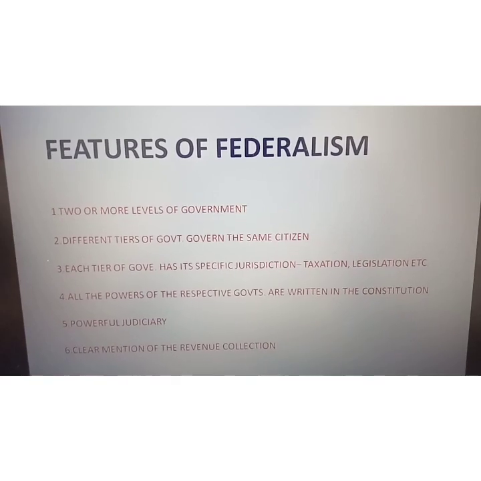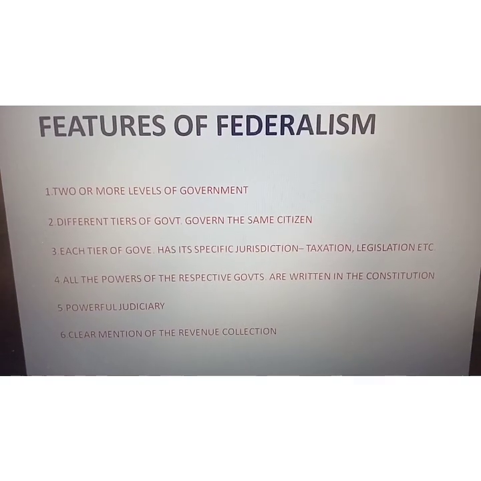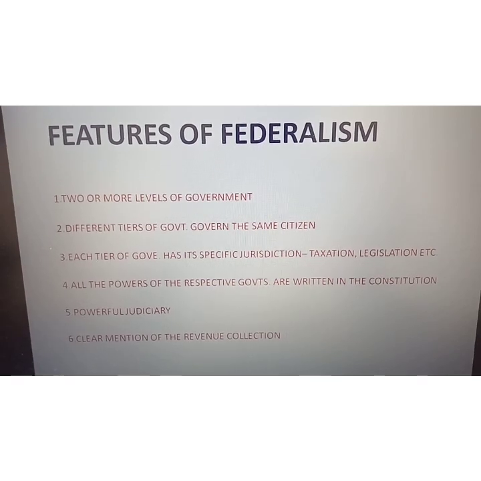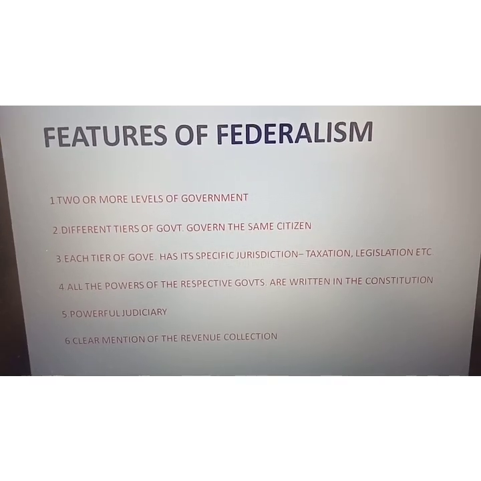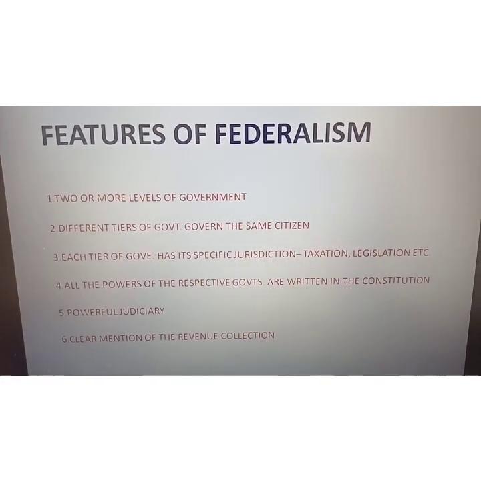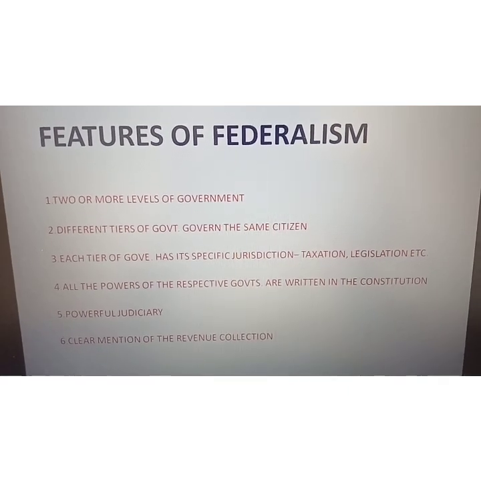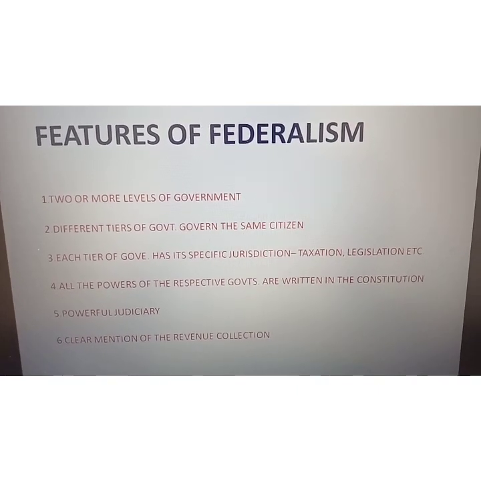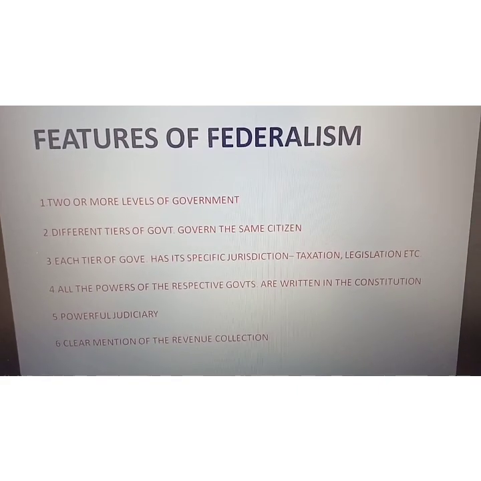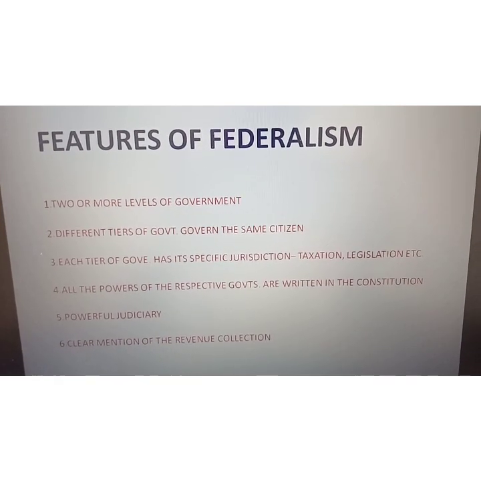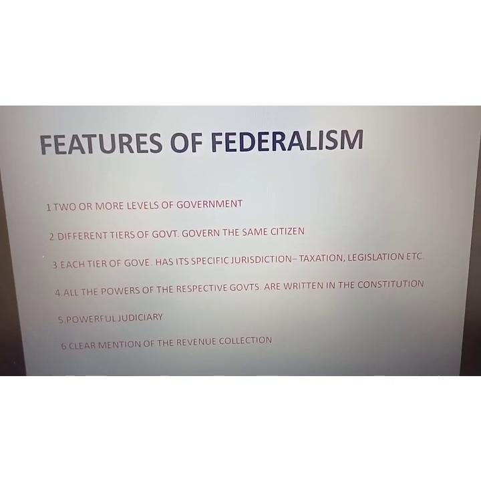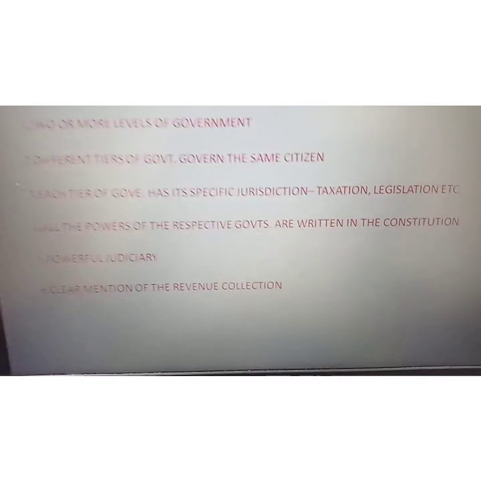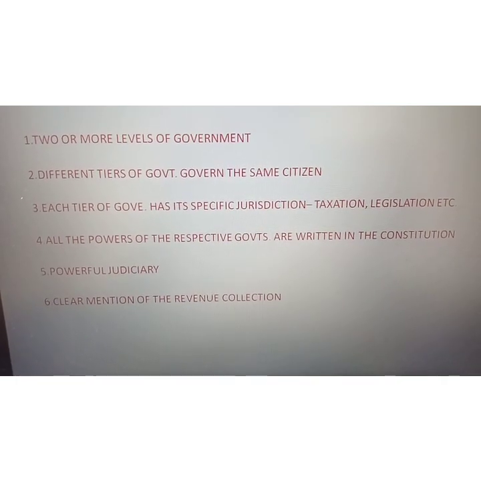Next, point number 3: each tier of government has its specific jurisdiction, means regarding taxation and regarding legislation. All the tiers, that means the central government and the state governments, will have their separate areas. For example, some taxes could be collected by the central government, and some taxes could be collected by the state government. Some laws are made by the central government, and some laws can be made by the state government.